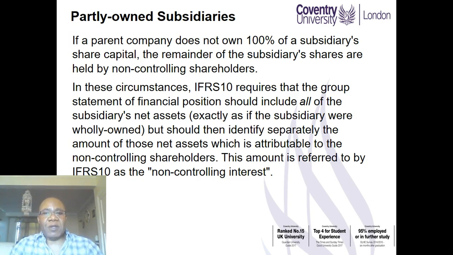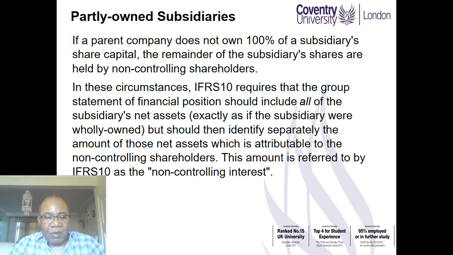When this scenario occurs, IFRS 10 requires that the group's statement of financial position should include all of the subsidiary's net assets, exactly as if the subsidiary were owned 100%. This is very important. So if we own 60%, we do not, I repeat, we do not add 60% of the assets and liabilities.